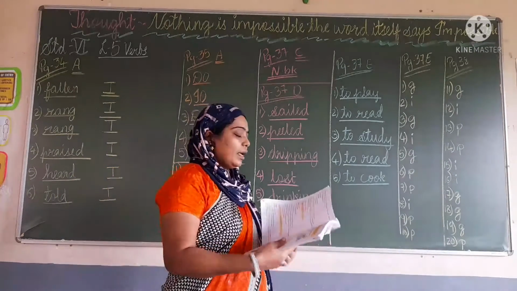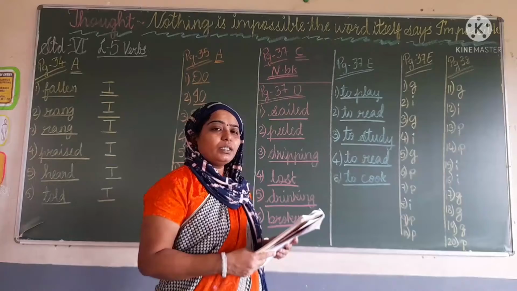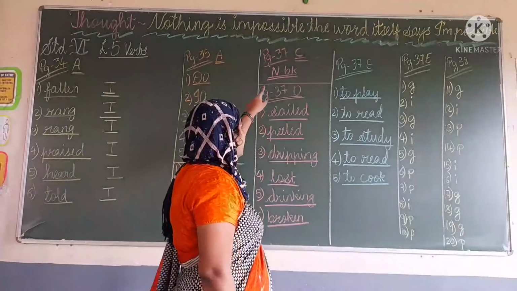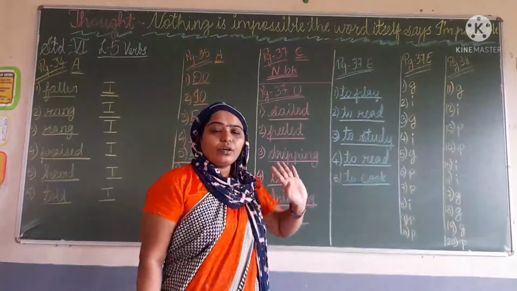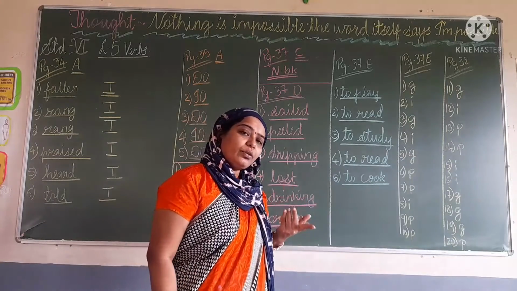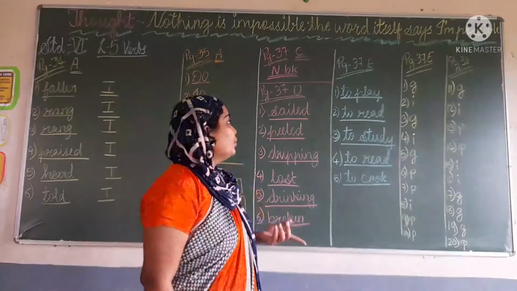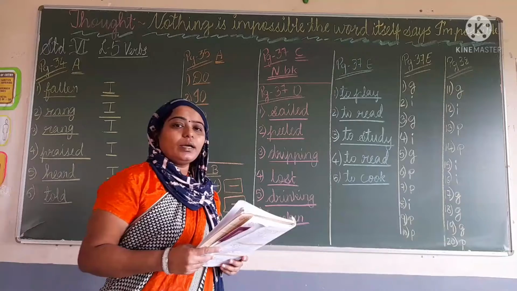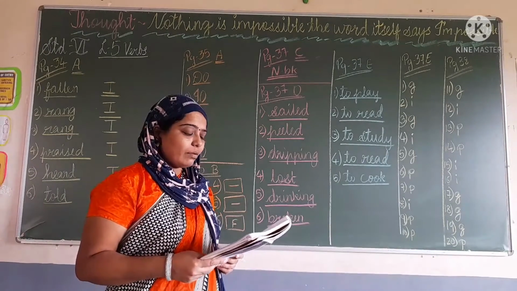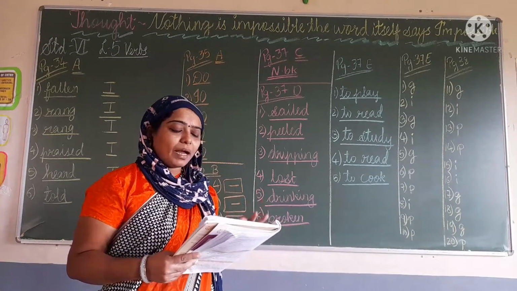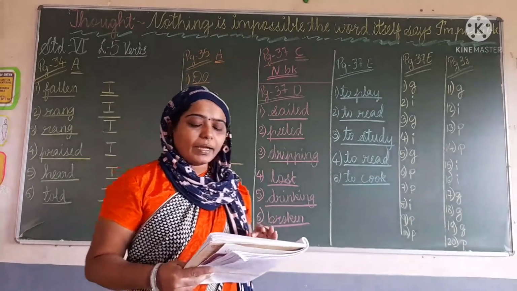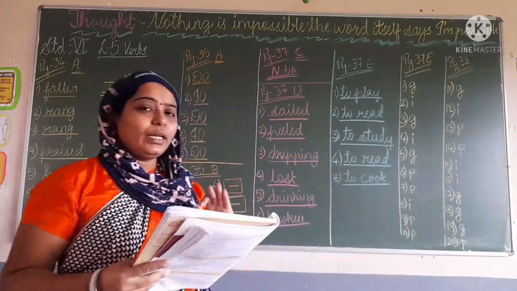After that, the next question is on page number 37, and that is C1. And C1 we are not going to write here because we are going to write that in our notebook. Okay, after that is question D of page number 37, that is choose the correct participle from the bracket to fill in the blanks.